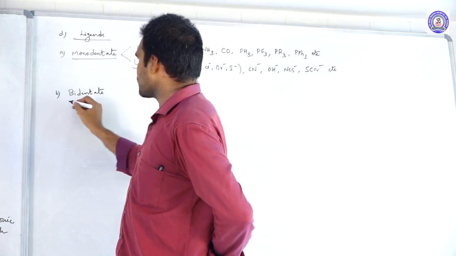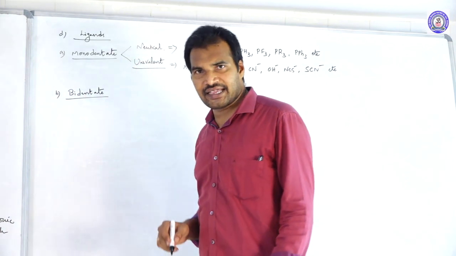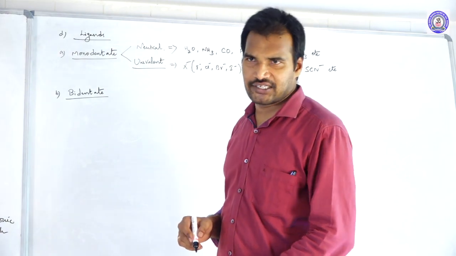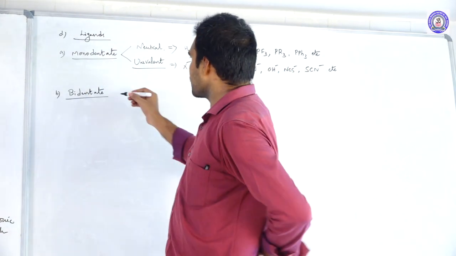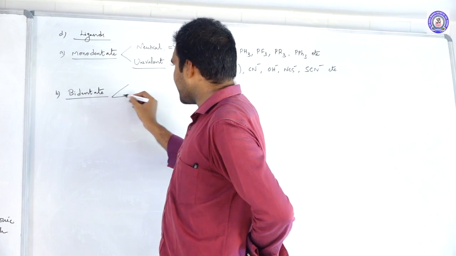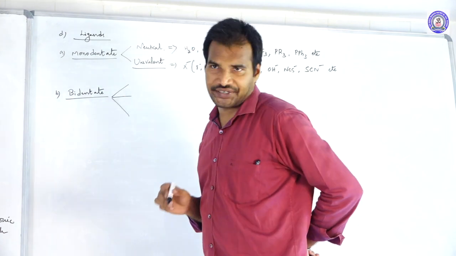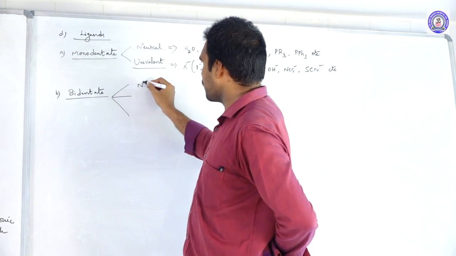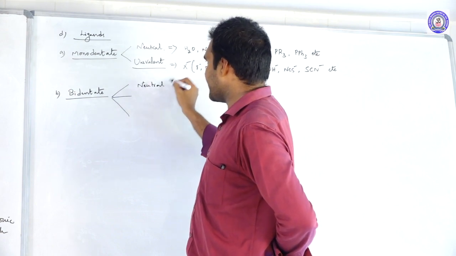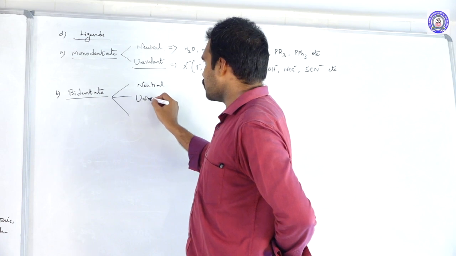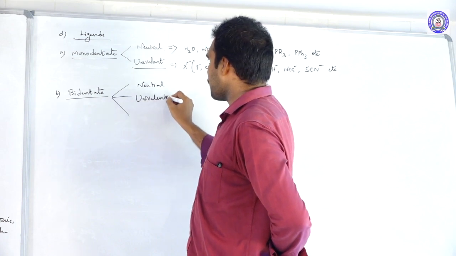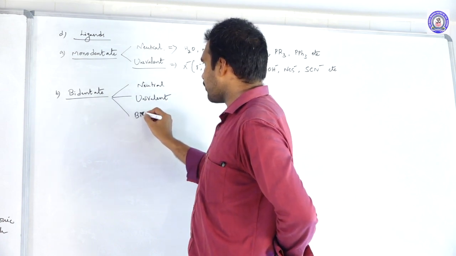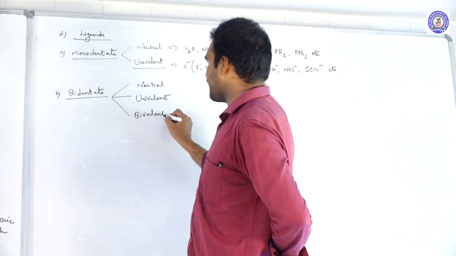Bidentate ligands. What are bidentate ligands? They have two donating sites. Let us see what those are. And again, these bidentate ligands are of three types: one is neutral bidentate, next one univalent bidentate, next one bivalent bidentate.